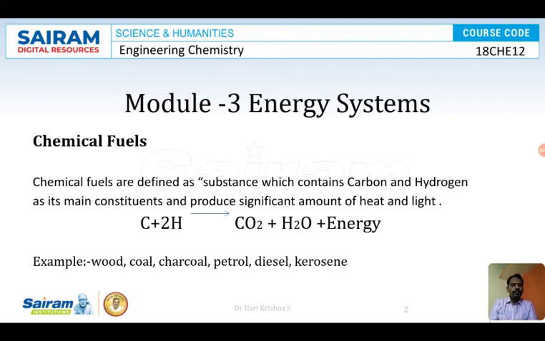Examples of fuels are wood, coal, charcoal, petrol, diesel, kerosene, name anything. Wood contains carbon and hydrogen as its main constituents, that is dry wood, not wet wood. Coal, once again, contains carbon and hydrogen. Charcoal contains mostly carbon and a little hydrogen. Petrol, diesel, kerosene, fossil fuels, are straight chain hydrocarbons which contain only carbon and hydrogen, and a little nitrogen and oxygen. All these are examples of chemical fuels.